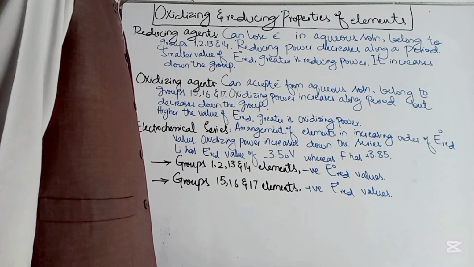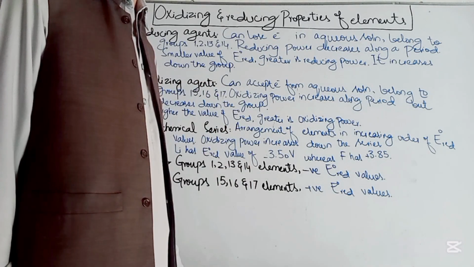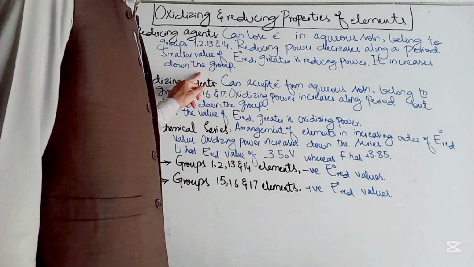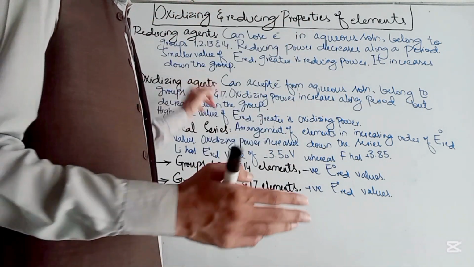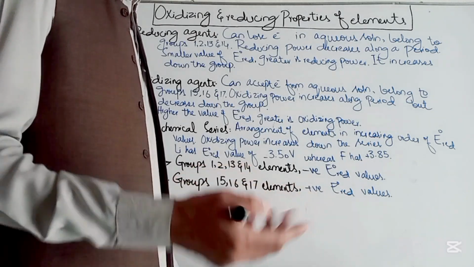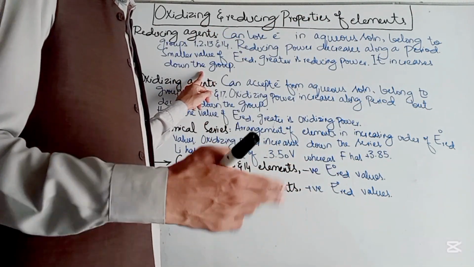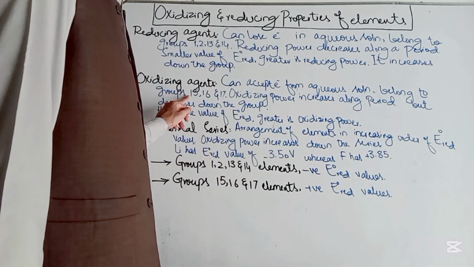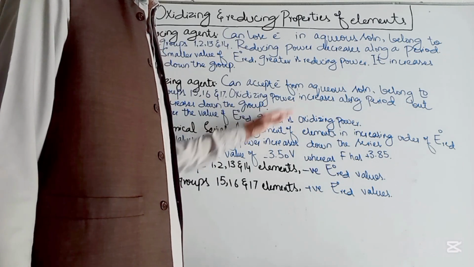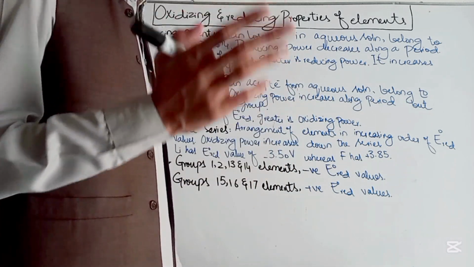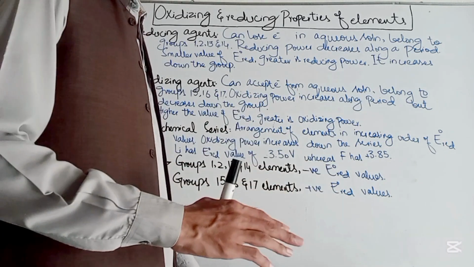Next we talk about the oxidizing agent. An oxidizing agent can accept electrons from an aqueous solution. So an oxidizing agent is helping something else to get oxidized. If something else is getting oxidized, the oxidizing agent accepts electrons from that species and is itself reduced. They belong to groups 15, 16 and 17. These are electronegative elements that can accept electrons from another element to get that element oxidized, and they are themselves reduced.